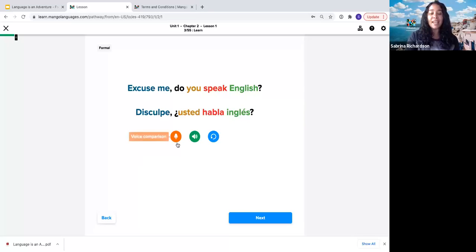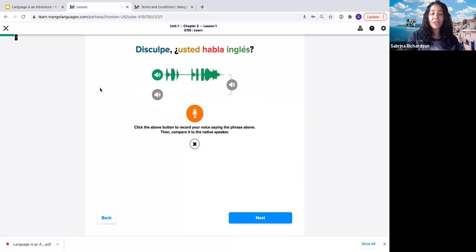So you can really get in there and practice until you feel comfortable with how to say the sentence. To help with that even more, we have a voice comparison feature. So with this voice comparison feature, you can listen to the narrator's recording. Disculpe, usted habla inglés. And then you can record yourself so that you can practice saying it.